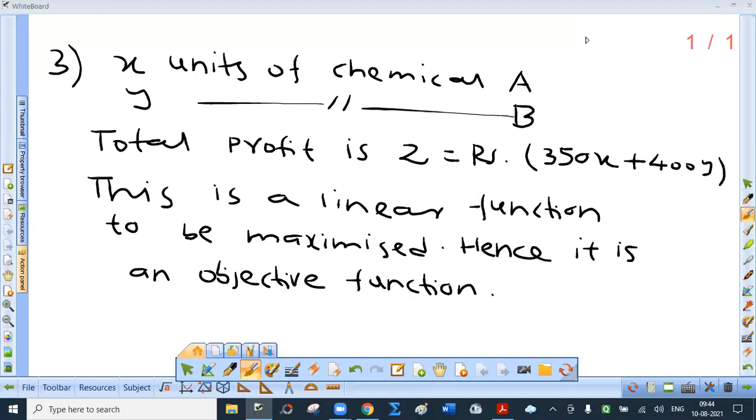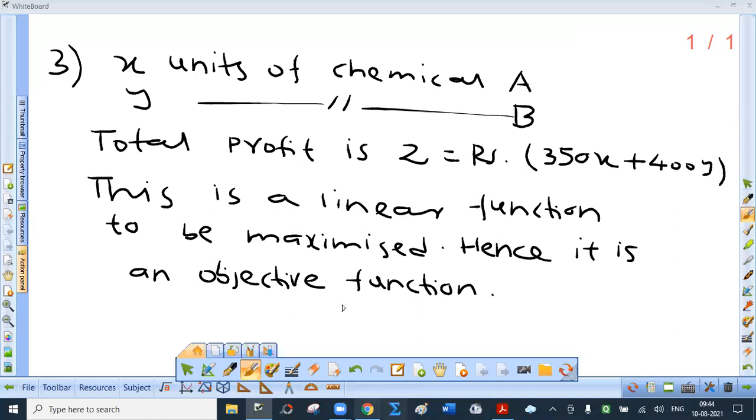Assume that the entire production of A and B can be sold. How many units of chemicals A and B should be manufactured so that the company gets maximum profit? Formulate the problem as a linear programming problem to maximize profit.